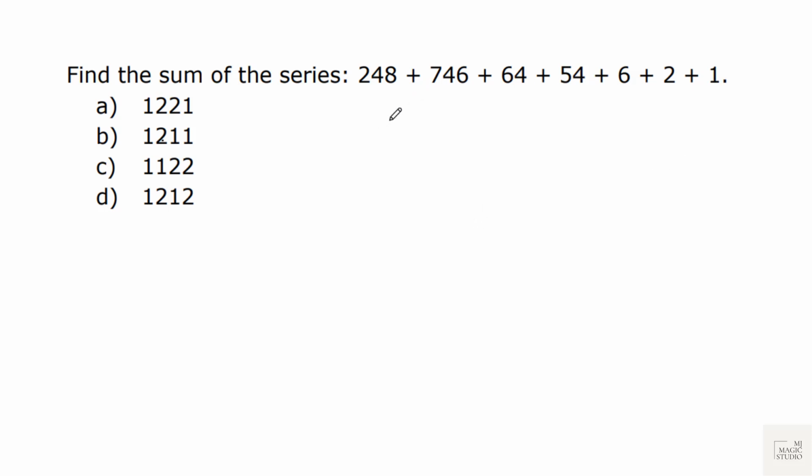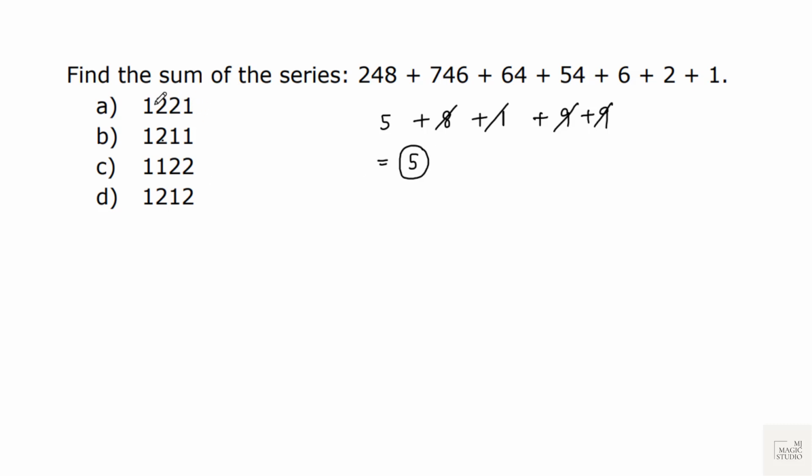We can use digital sum. 2 plus 4 plus 8 is 14. 1 plus 4 is 5. 6 plus 4 is 10. Plus 7 is 17. 1 plus 7 is 8. 6 plus 4 is 10, that is 1. 5 plus 4 is 9. 6 plus 2 plus 1 is 9. While doing digital sum, we don't consider 9 because at the end, the digit sum 9 would be removed automatically. 9 plus 9 is 18. Again, 1 plus 8 is 9. So you can remove these 9s. So the digital sum of this entire solution should be 5.